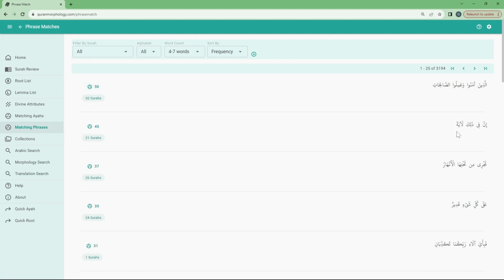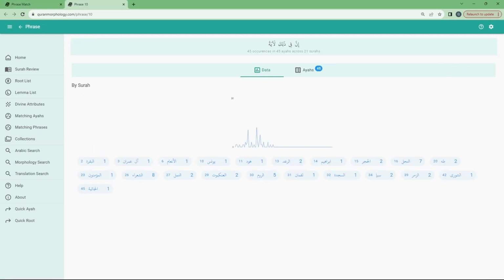Inna fi zalika ayat. Indeed, there are signs in this. I can just click here. The phrase Inna fi zalika ayat occurs 45 times across 21 surahs. These are the surahs that this phrase occurs in.